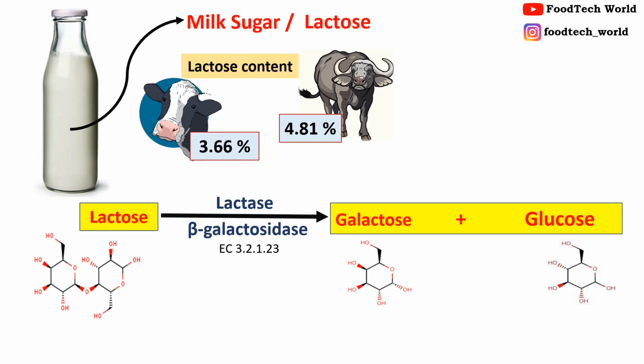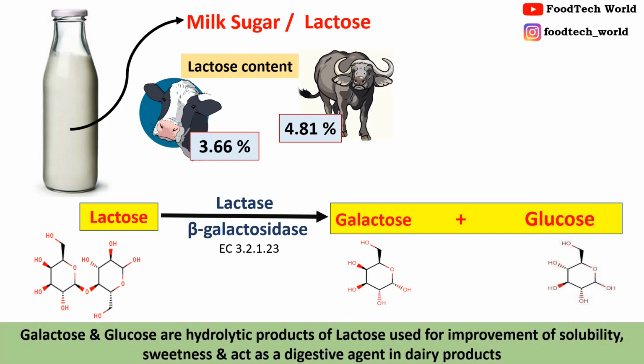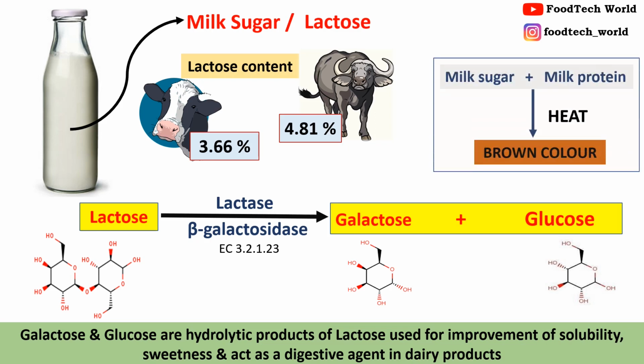Galactose and glucose are the hydrolytic products of lactose and these are used for the improvement of solubility, sweetness and act as a digestive agent in dairy products. When milk sugar or lactose reacts with milk proteins in the presence of heat, it forms a brown color. A browning reaction takes place.